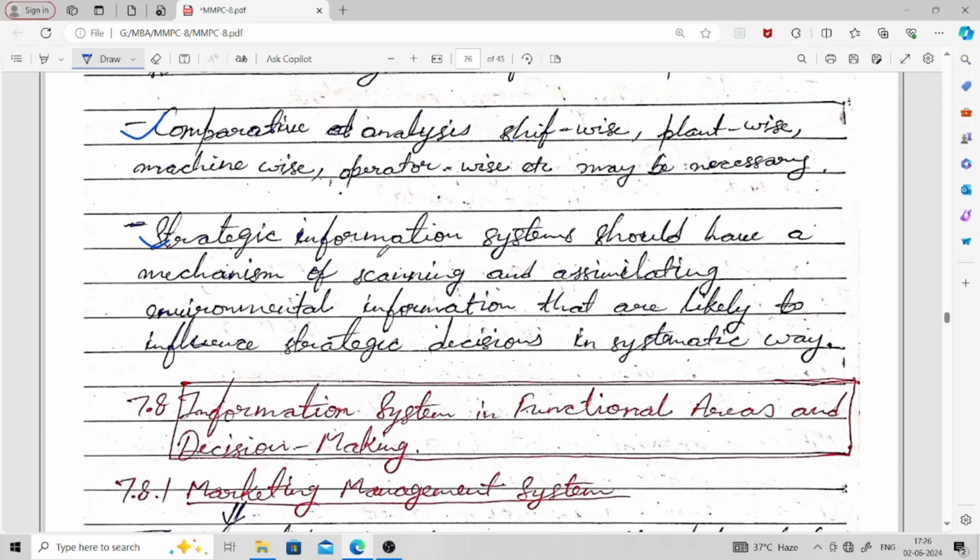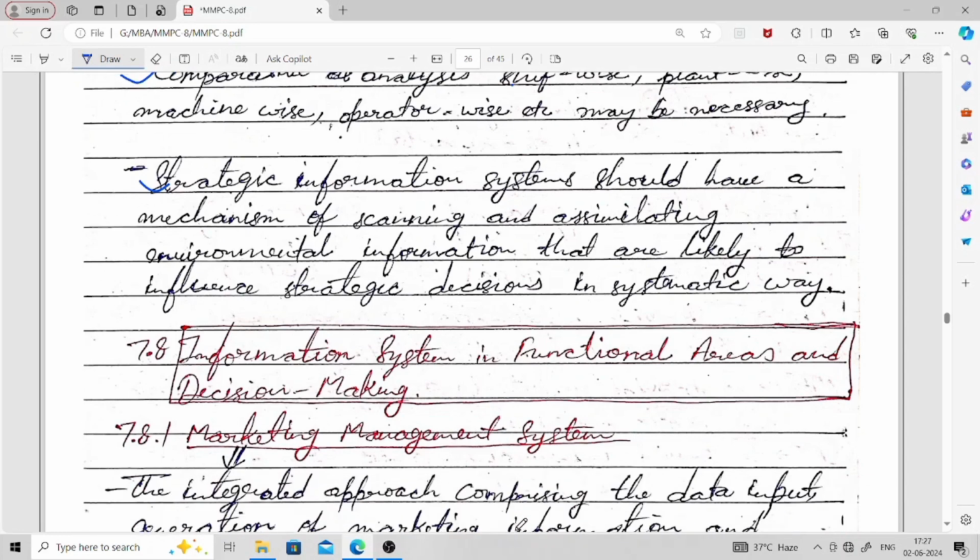It means that the information system should be able to scan and assimilate environmental information that is likely to influence a strategic decision in a systematic way, so that strategic decisions can be made in a systematic way.